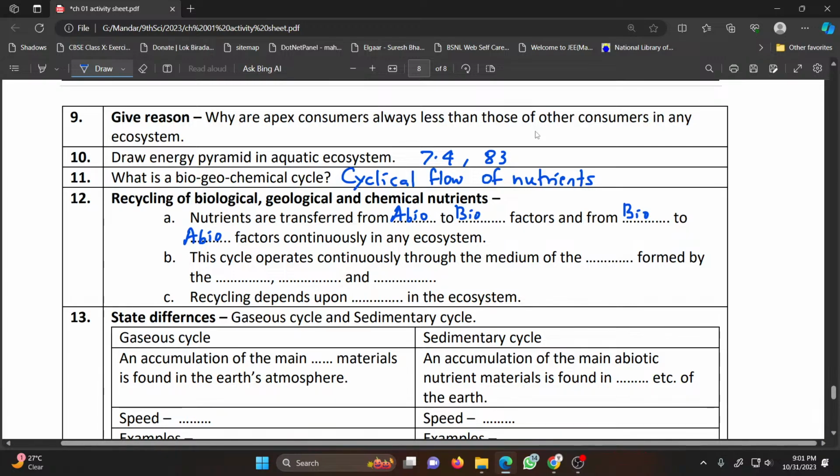This cycle operates continuously through the medium of the biosphere, formed by the lithosphere, atmosphere and hydrosphere. Recycling depends upon the level of energy transfer in an ecosystem.